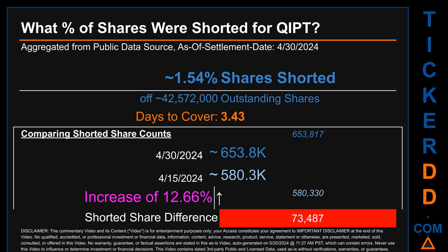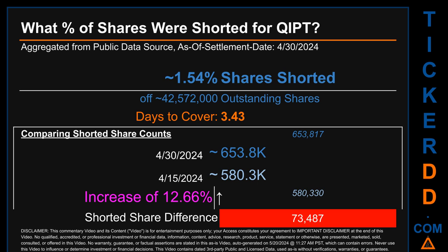What percentage of shares were shorted for QIPT for the 2-week period, ending on settlement date, April 30, 2024? About 653,800 shares of QIPT were shorted out of a total of approximately 42.6 million outstanding shares. Therefore, for QIPT, based on as is discovered public data when this video was generated, the ticker has a short interest of roughly 1.54%, which I got by taking the number of shorted shares and dividing it by the number of outstanding shares to get the percentage value.